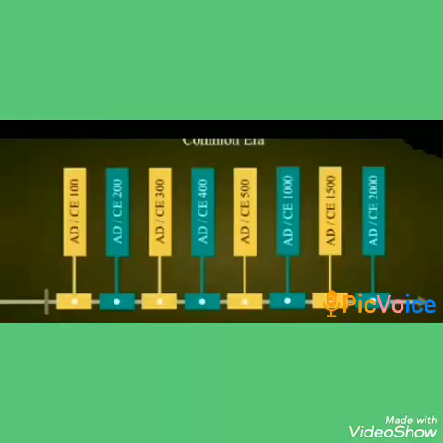Children, in the last period we have studied about the unilinear division of time. In the unilinear division of time, years that follow one after the other are arranged in a serial order. That means they are given a serial order. For example, 1, 2, 3, 4 and so on. A perfect order is given to them.